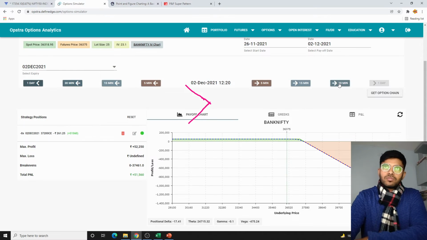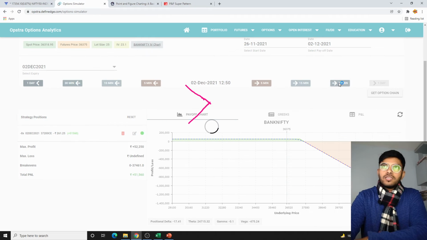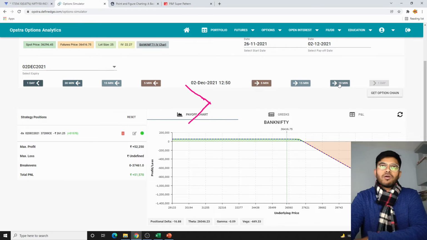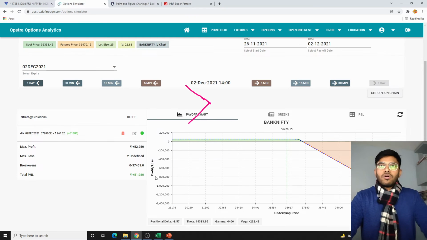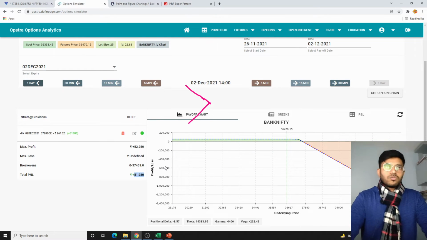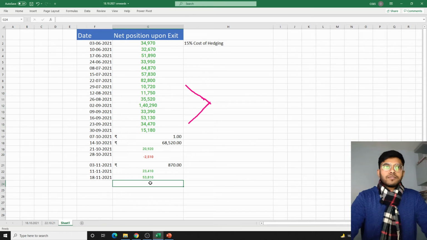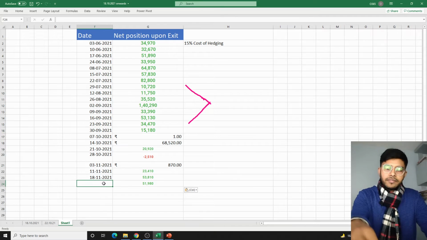Okay, so that's the whole beauty about the risk management, entry and exit of this strategy. That's why it is quite robust and giving a consistent profit. So at 2 o'clock we have tucked in around 51,980 rupees. That's quite rewarding for us. On a capital of around 3.5 lakhs, this is quite rewarding. And this is for 2nd of December.